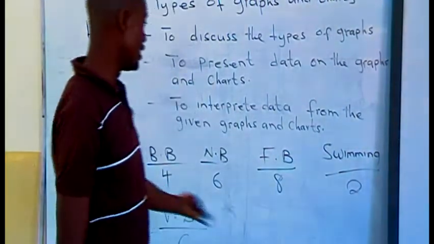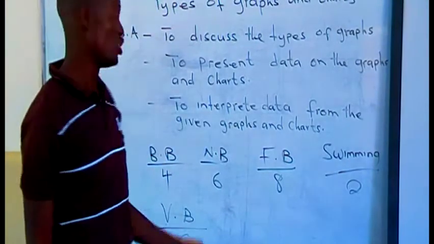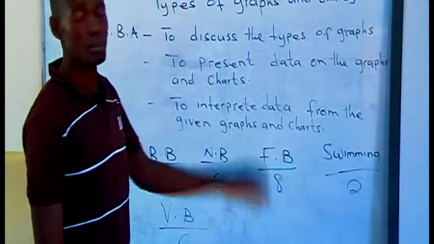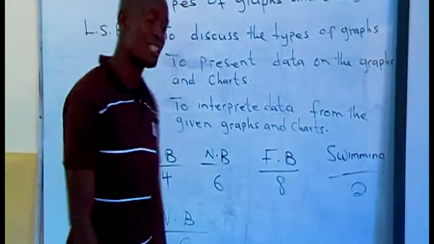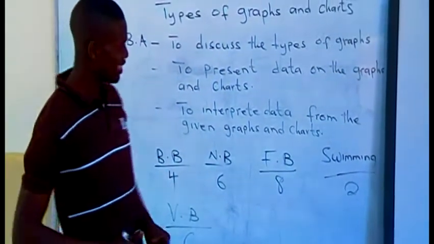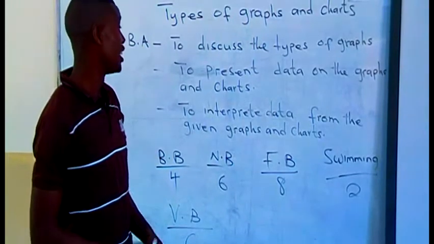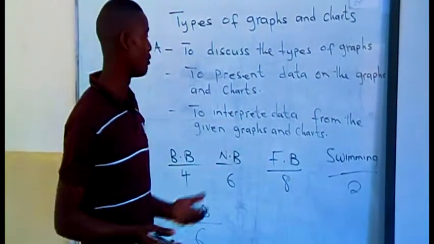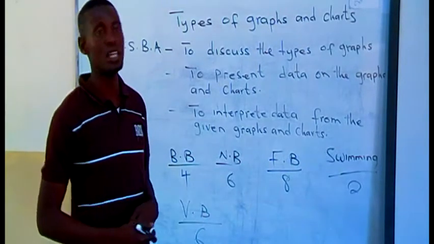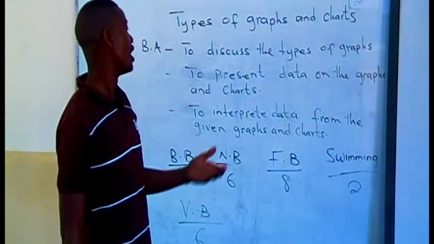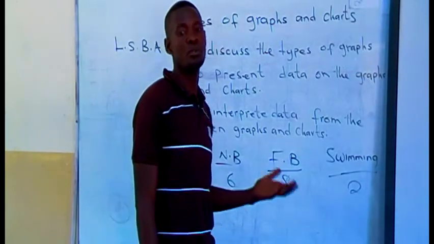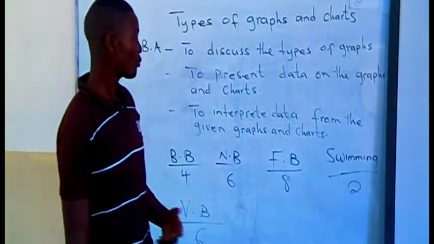Now what we have done here, we have just collected the data. This is what we are talking about under statistics, where we are looking at types of graphs. This data we have collected, we can present on a graph. The type of graph we are looking at today is a bar chart. We are going to be looking at a bar chart as one type of chart.